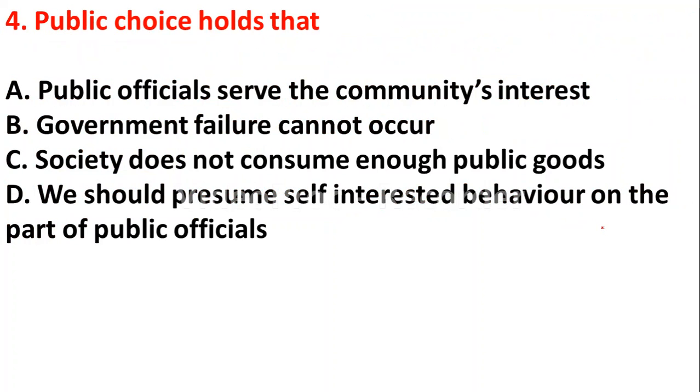The next question is, public choice holds that option A, public officials serve the community's interest. Option B, government failure cannot occur. Option C, society does not consume enough public goods.